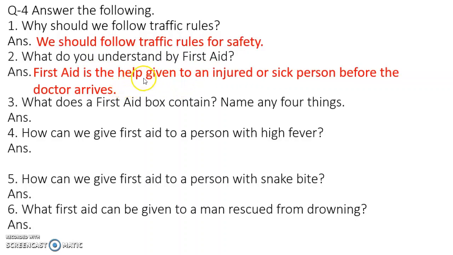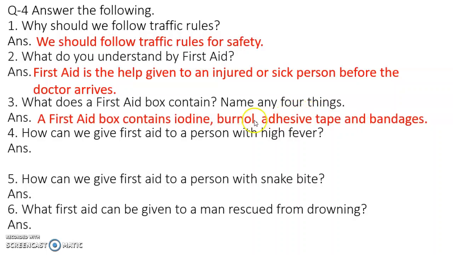First aid is the help given to an injured or sick person before the doctor arrives. Number 3. What does a first aid box contain? Name any 4 things. Answer: a first aid box contains iodine, Burnol, adhesive tape and bandages.